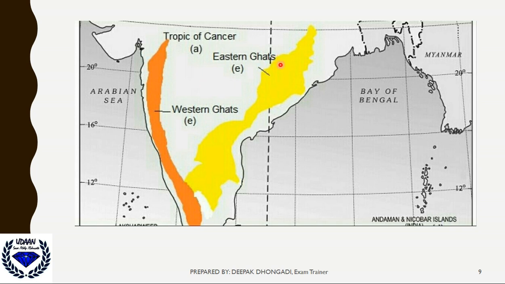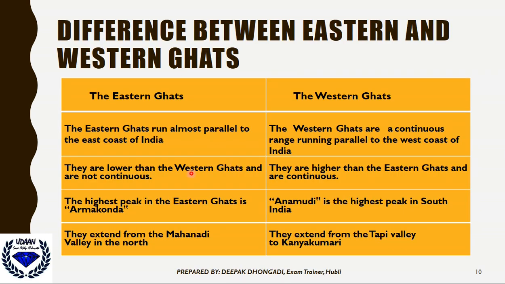But Eastern Ghats are not what it is. See, Eastern Ghats are lower than the Western Ghats and they are not continuous, but the Western Ghats are higher than the Eastern Ghats and they are continuous.